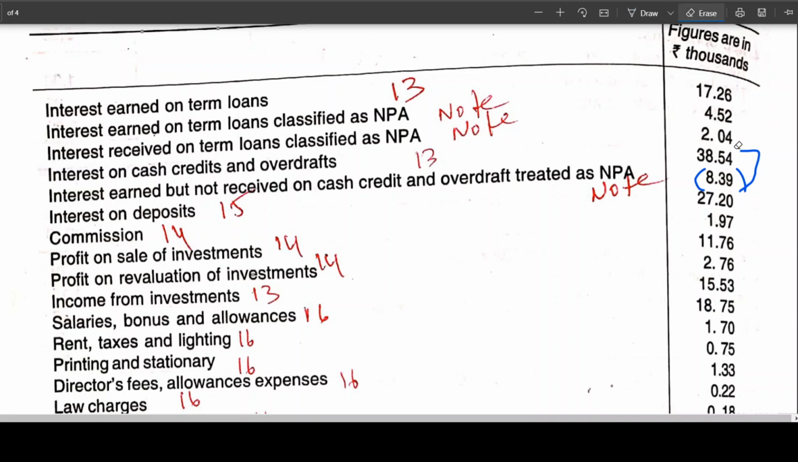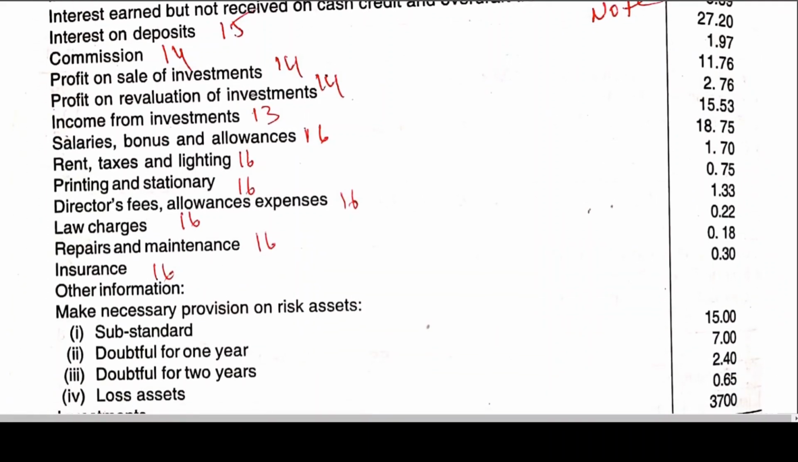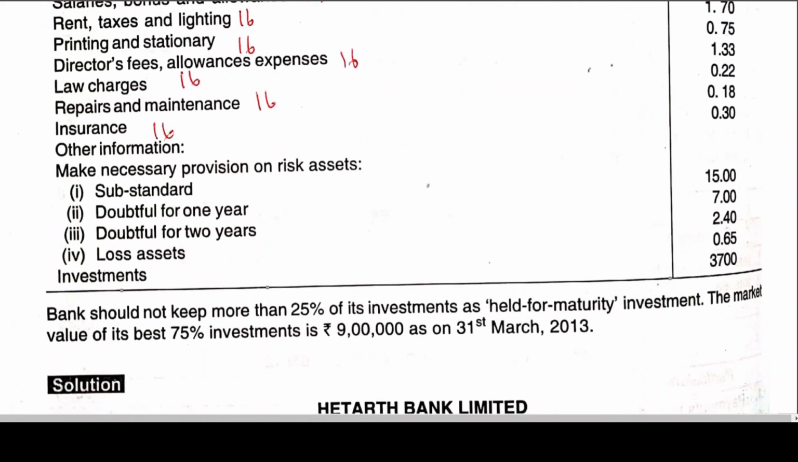Now let me erase this. Okay. Then interest on deposits, where we will go to schedule 15. Commission 14. Profit on sale of investment 14. Profit on revaluation of investment 14. Income from investment 13. Salaries, bonus and allowances 16. Rent, taxes and lighting 16. Printing and stationery 16. Director fees, allowances, expenses 16. Law charges 16. Repairs and maintenance comes under 16. Insurance also 16.